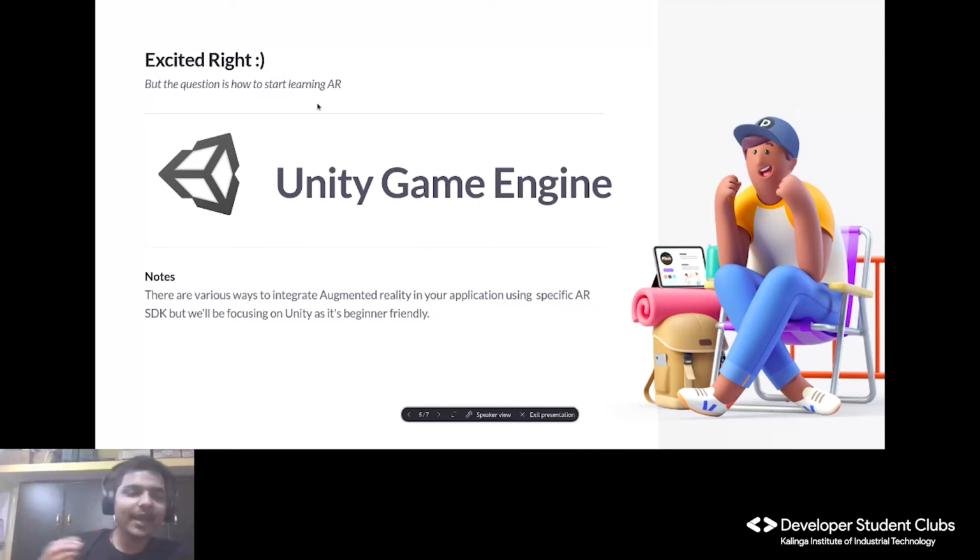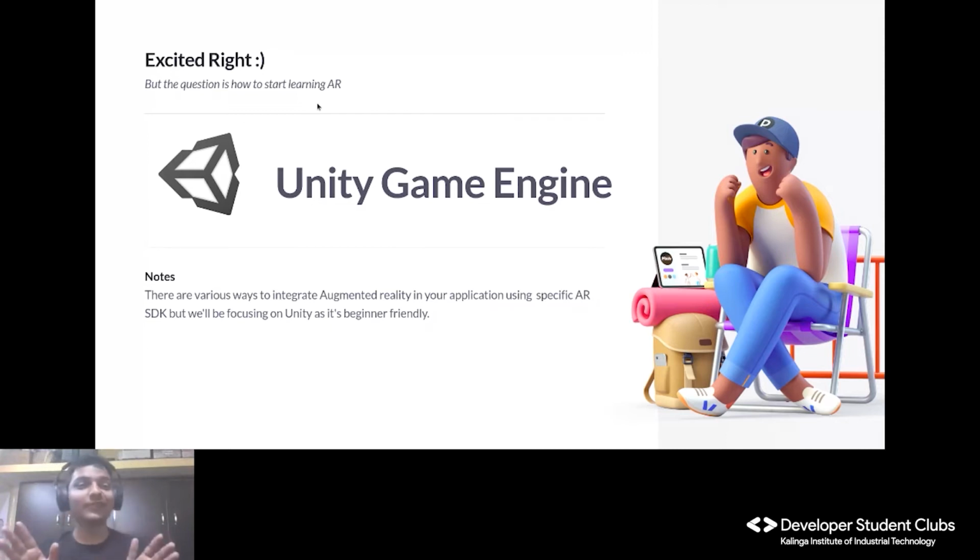Similarly, for AR stuff, you have many options. Nowadays, you can integrate ARCore with Android, the Android IDE that we use. At the same time, there is an ARCore SDK for Unity, and there is an AR SDK for Unreal. Too many options. Where you want to start depends upon your current status.